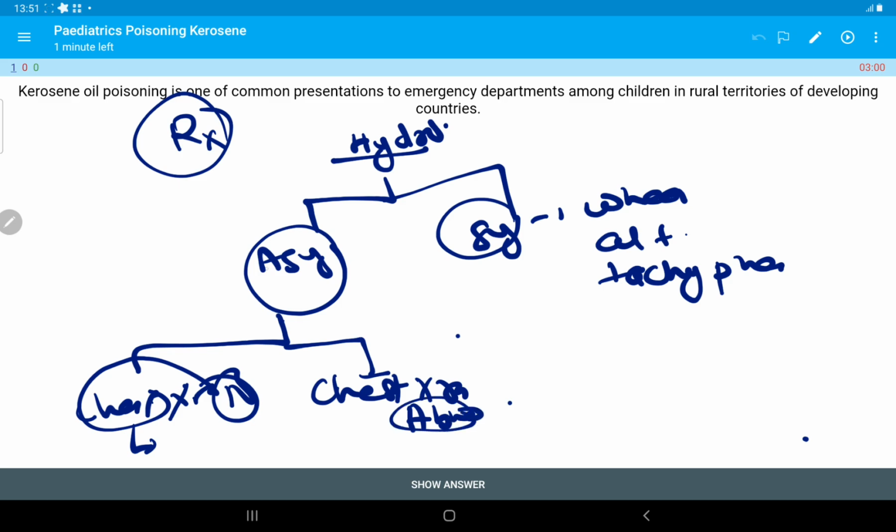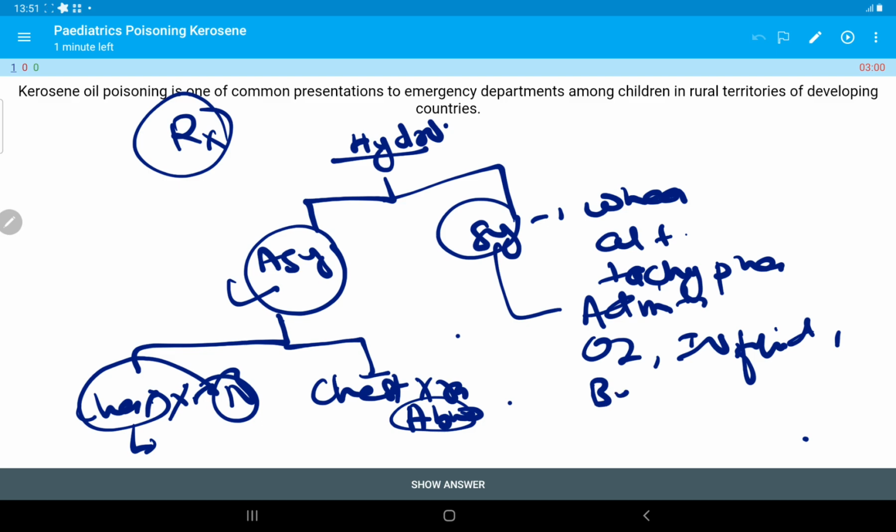If the patient is symptomatic, with wheezing, altered sensorium and tachypnea, we have to admit first. We give oxygen and IV fluids, and we give a beta agonist. We monitor respiratory and neurological status. We should not give steroids or prophylactic antibiotics, and we should not do gastric lavage or induction of emesis.